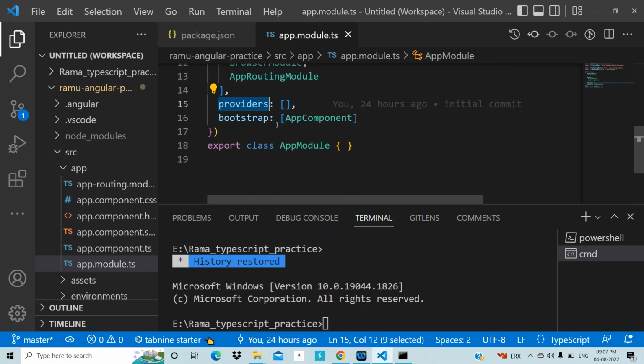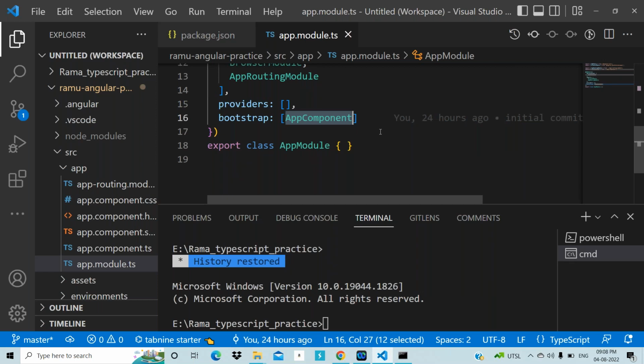Bootstrap means what? You know a rice bag, right? We put all the rice in a packet and then stitch it. That is bootstrapping. For example, if you want to wear shoes, you put your foot in a boot and strap it. Like that, the entire application we will call in the app component and bootstrap it. That is what bootstrap means. Understanding this point? Respond kindly, everybody.